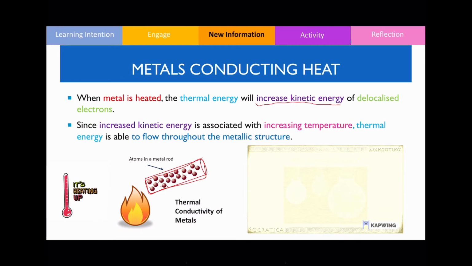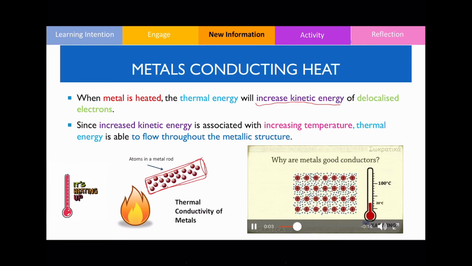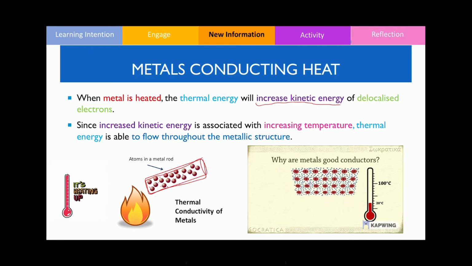Because kinetic energy is proportional to temperature, by increasing temperature you're increasing the energy, and this energy can be transferred throughout the metallic substance, which is why it conducts heat very well. This is also shown by this particular video. Similarly, this free flow of electrons explains the ability of metals to conduct heat and electricity. When you heat up a metal, the free electrons quickly start vibrating. Increased kinetic energy means increased temperature.